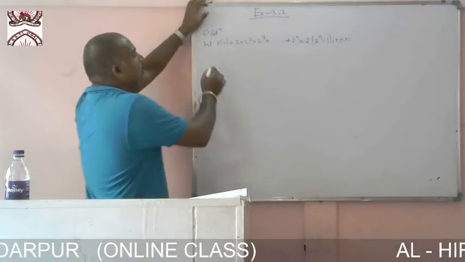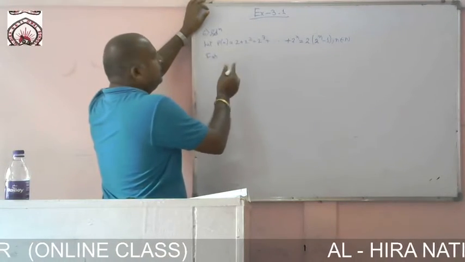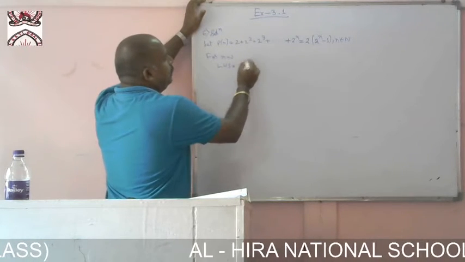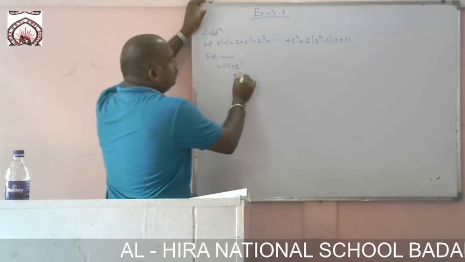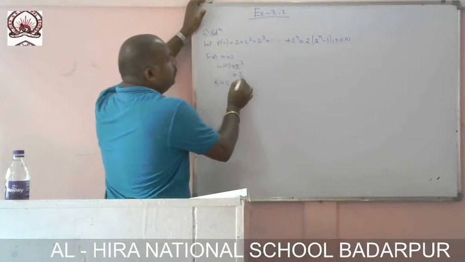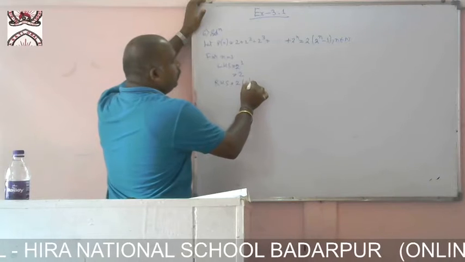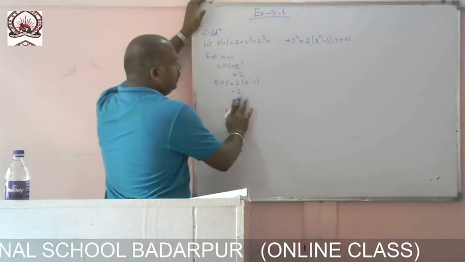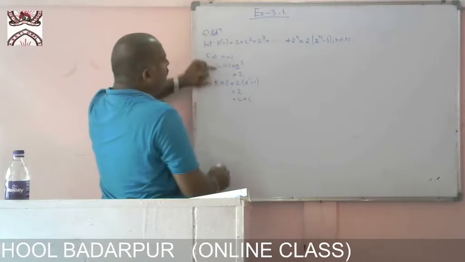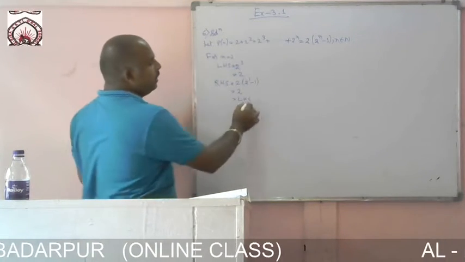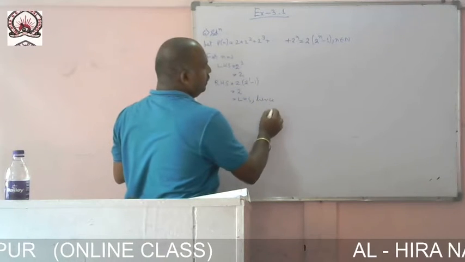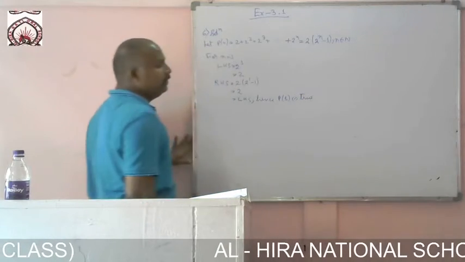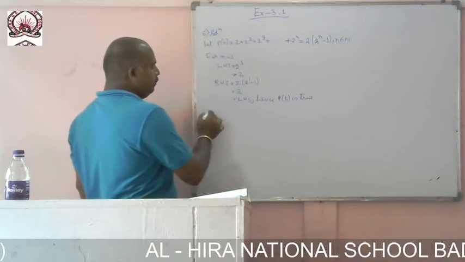Now first of all we have to put n equal to 1. So what is the left hand side we are getting? 2 to the power 1 equal to 2. Right hand side, what is the value? 2 into 2 to the power 1 minus 1. We are getting 2, equal to the left hand side. So here left hand side equals right hand side. Hence P of 1 is true.